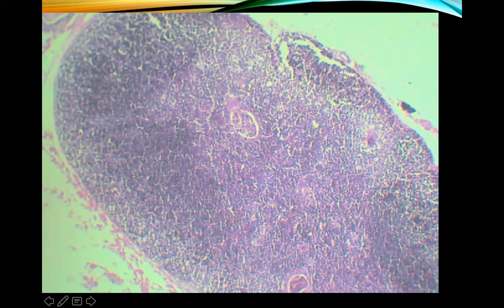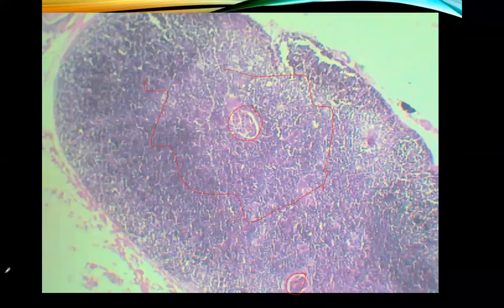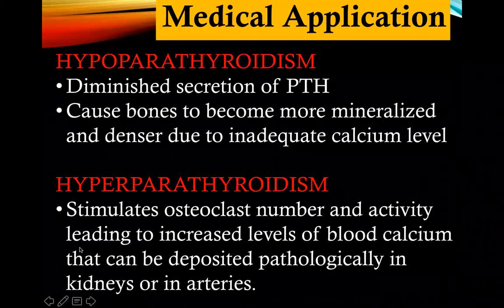This one right here is larger than the parenchyma. These cells are actually our oxyphil cells. And the rest are all your principal or chief cells secreting your parathyroid hormone. Again, parathyroid hormone, what does it secrete? It secretes your parathyroid hormone, increasing its calcium concentration. Okay, let's apply this in medicine.